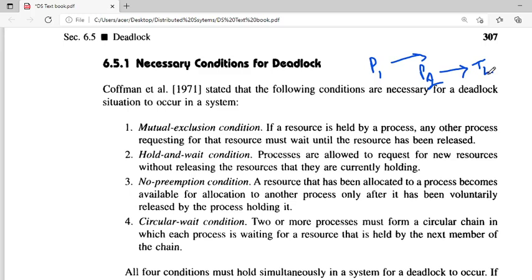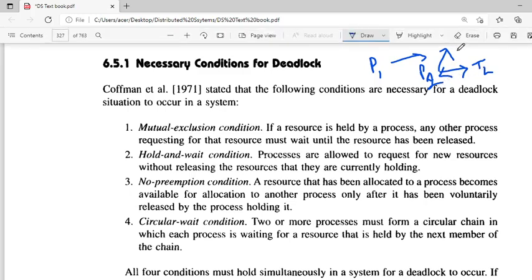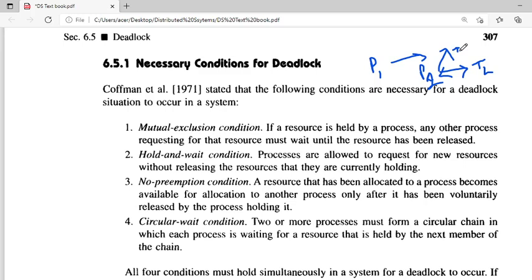P2 is holding T2, but still it can request another resource, say a printer or tape drive, T1. That situation is called the hold and wait condition. It is not releasing the resource it is currently holding, but the process is again requesting a new resource, that is T1.